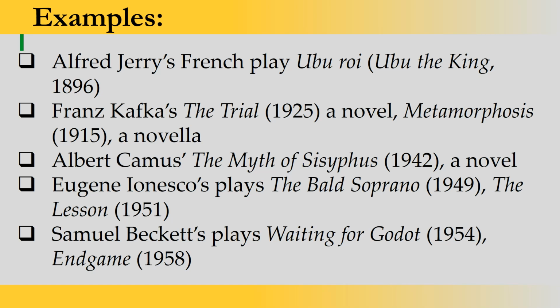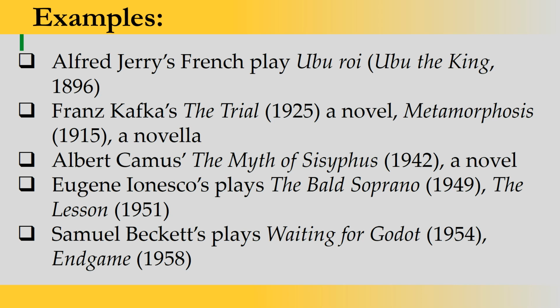Now, dear students, I hope you understood all the features. Let's know what the examples of absurd literature are. Very first, we have Alfred Jarry's French play Ubu Roi or Ubu the King, 1896. Then we have Franz Kafka's The Trial, a novel published in 1925. Then we have Metamorphosis, published in 1915, a novella. Then we have Albert Camus' The Myth of Sisyphus, 1942.